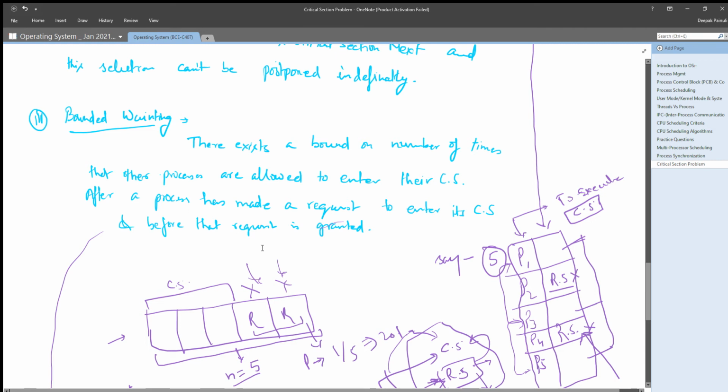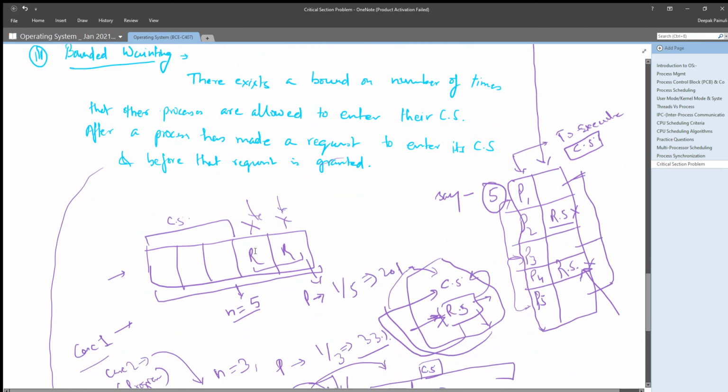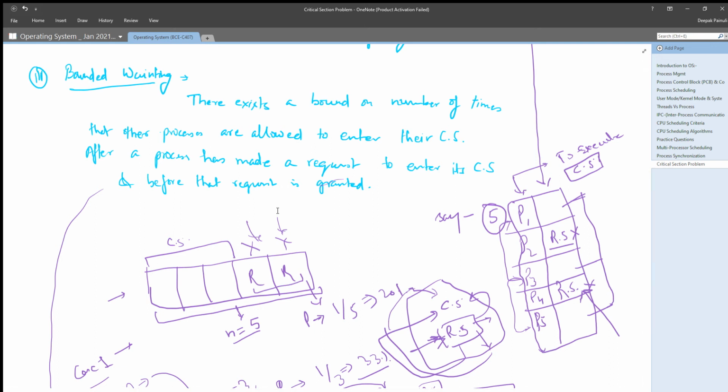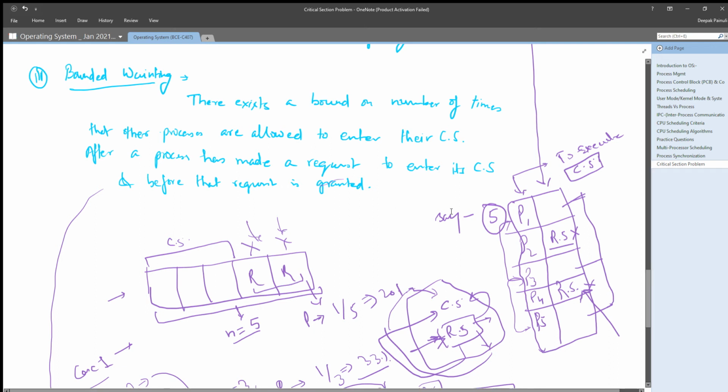Means there should not be an indefinite wait, there should be a definite wait for all the processes, that after 3 or 4 cycles you will definitely get your critical section, right? So that means you are making your system fair enough, so that every process will get its critical section on a regular basis, right? No process is waiting unlimited time, for indefinite time.